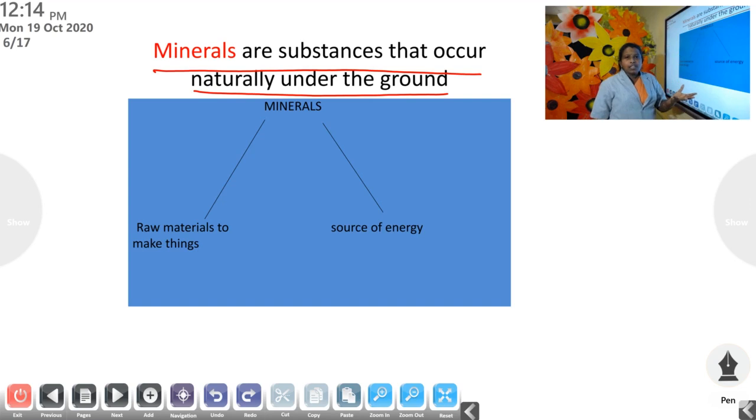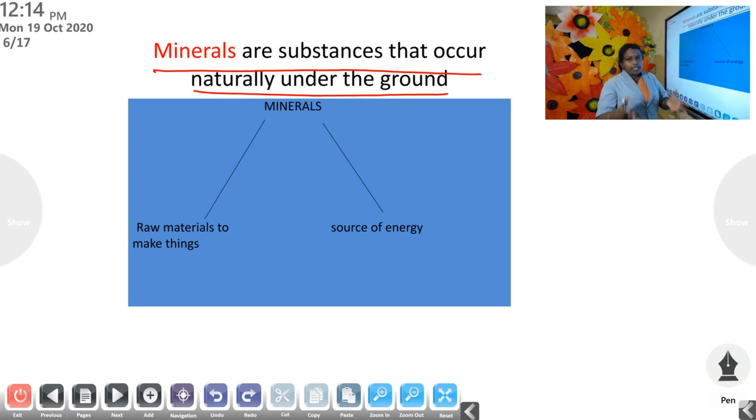Why do we need minerals? We need minerals for making different things, and without them we will not be able to live smoothly. So minerals are very important, and we get them from the surface of the earth, where they occur naturally. We can't make minerals, we get them naturally. After taking them out from the soil, we process them, and from that we make different metals.